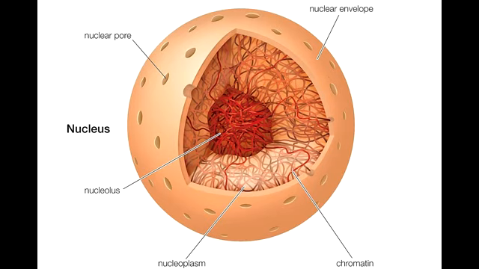Nucleus. The nucleus is surrounded by the nuclear envelope, perforated by nuclear pores, and the nuclear envelope is continuous with the endoplasmic reticulum. The nucleus is the largest organelle in a eukaryotic cell.